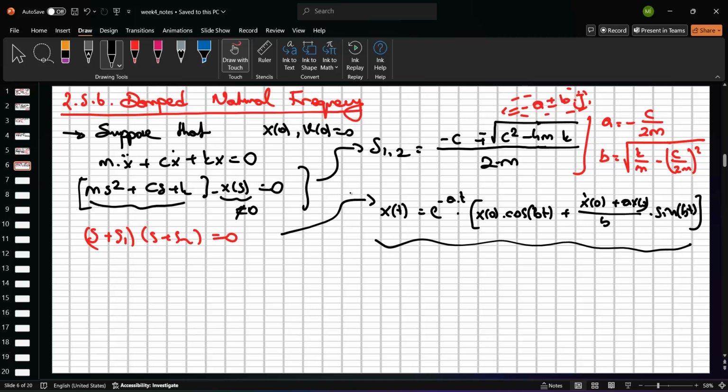And so, if we evaluate this equation, just see that if A is positive, then we can say that this system is steady or stable, right? We are going to 0.